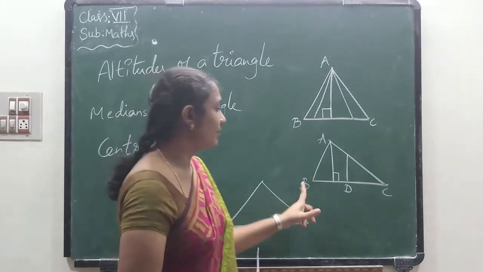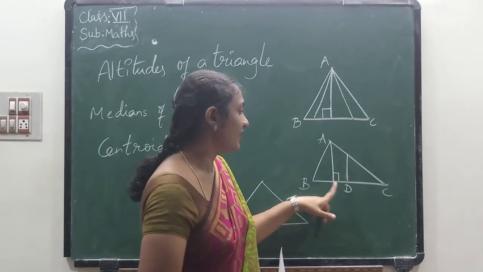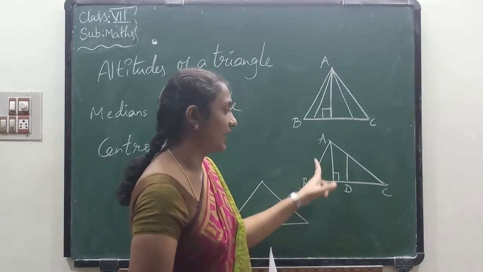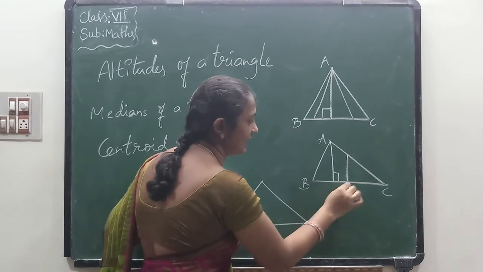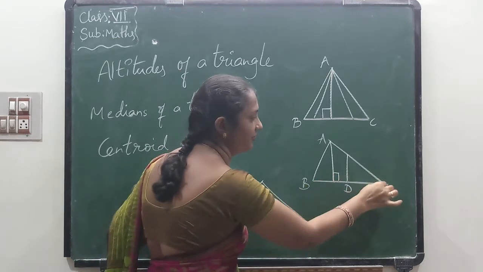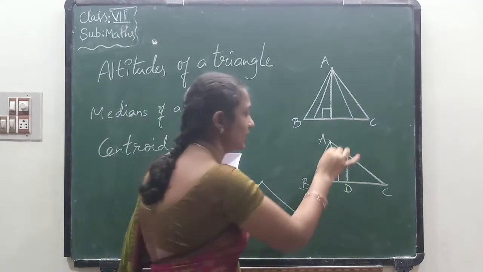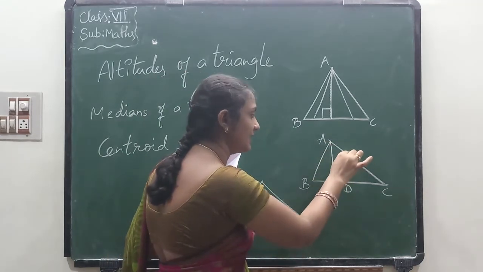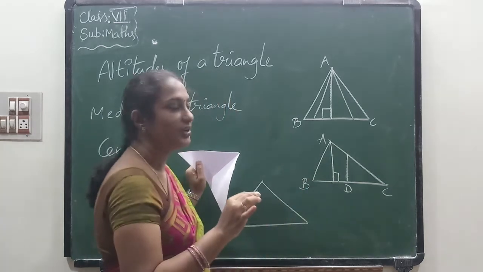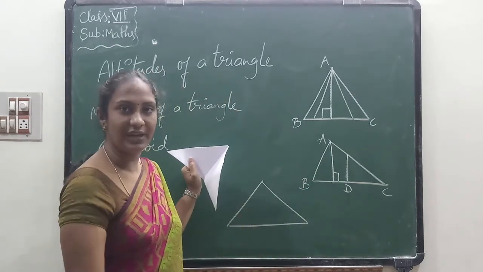Now see, when you are observing this triangle, we can see that D is the midpoint of the BC line. So this is the altitude line and this is the median of a triangle.